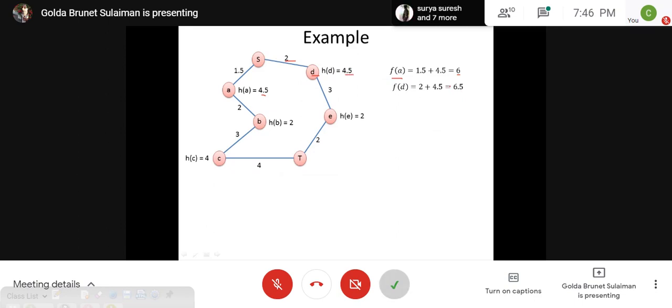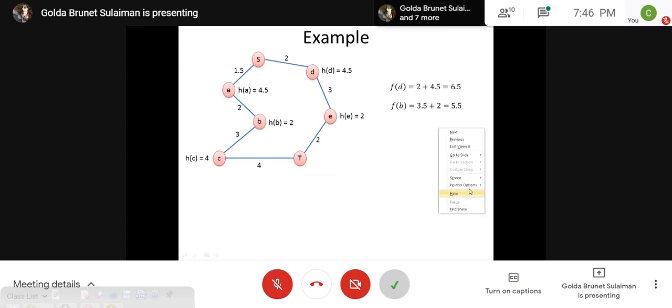Again we are using the min heap, so this element will be at the top. So we will explore this, it is best first. We will explore this part. When you have A, what are the neighbors? So f of A, we are just dequeuing or delete min, and the neighbor of A is B.